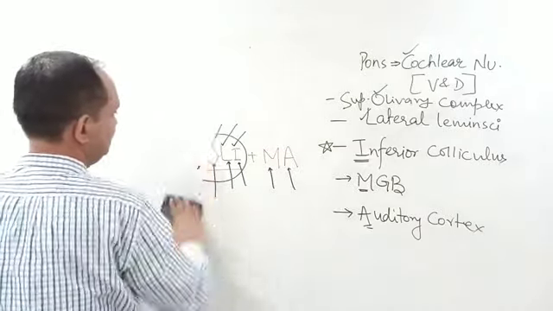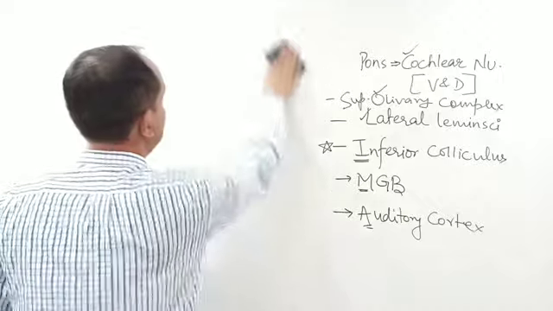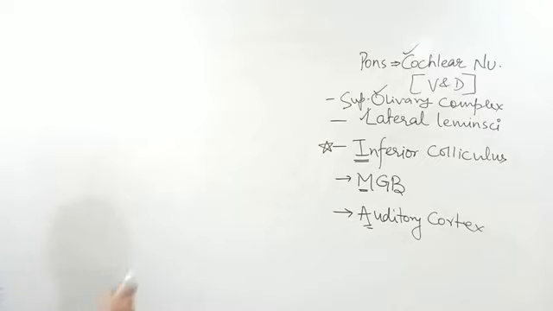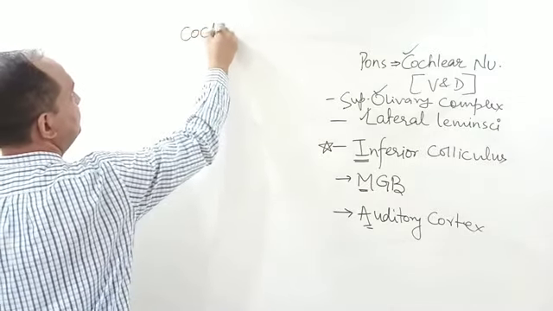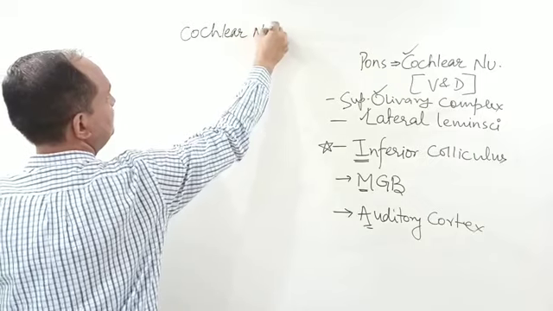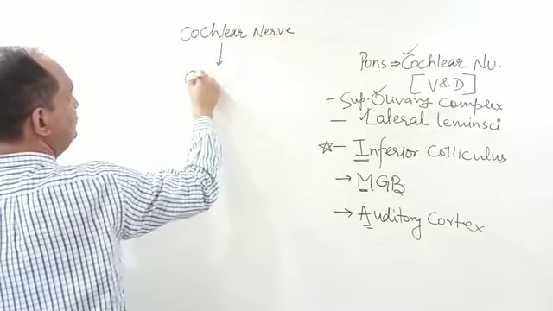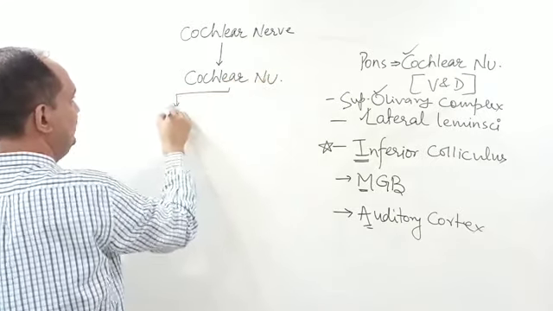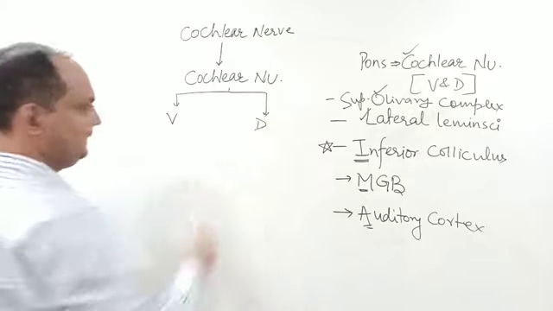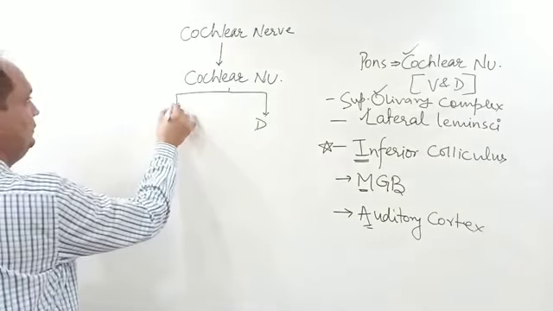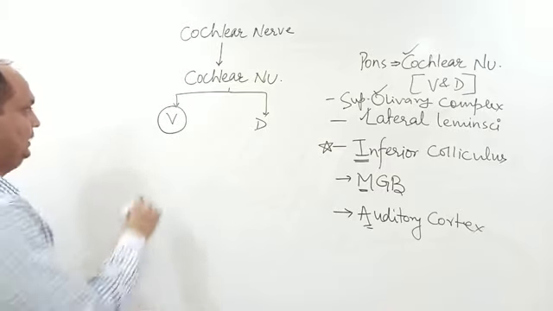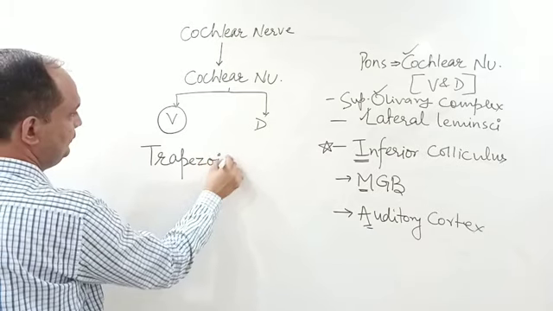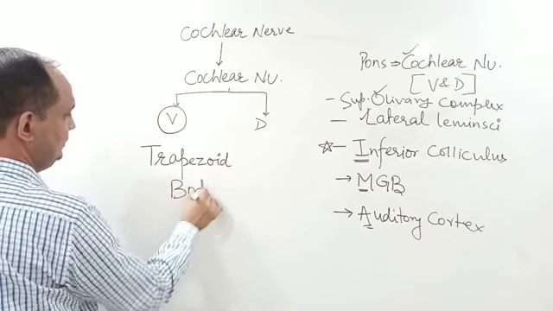Now we will discuss the names of the important fibers. You will have the cochlear nerve. This cochlear nerve is carrying the first order neuron, and those will relay into the cochlear nuclei. Now the cochlear nuclei are 2, ventral and dorsal. The ventral nuclei give rise to fibers that will form a structure known as the trapezoid body.